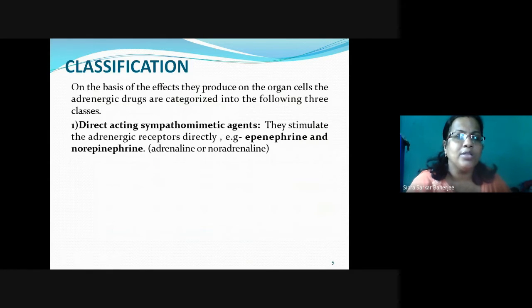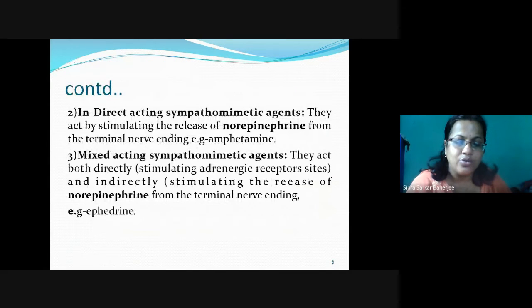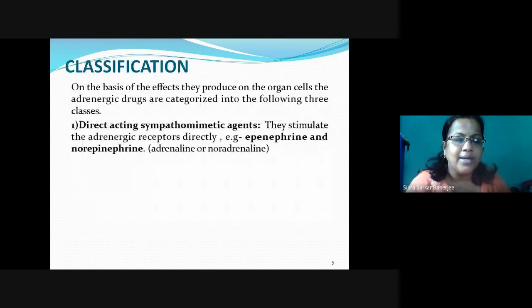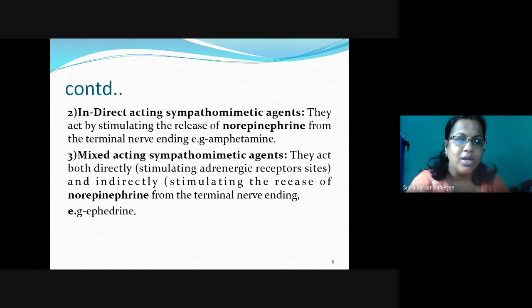Now, regarding the classification, they are classified into three categories. Direct acting sympathomimetic agents, like they stimulate the adrenergic receptor directly, like epinephrine and norepinephrine. And indirect acting sympathomimetics, like they stimulate the release of norepinephrine from the terminal ends, like amphetamine. And mixed acting. That means they act both directly, stimulating adrenergic receptors, and indirectly, that is stimulating the release of norepinephrine from the nerve ending.